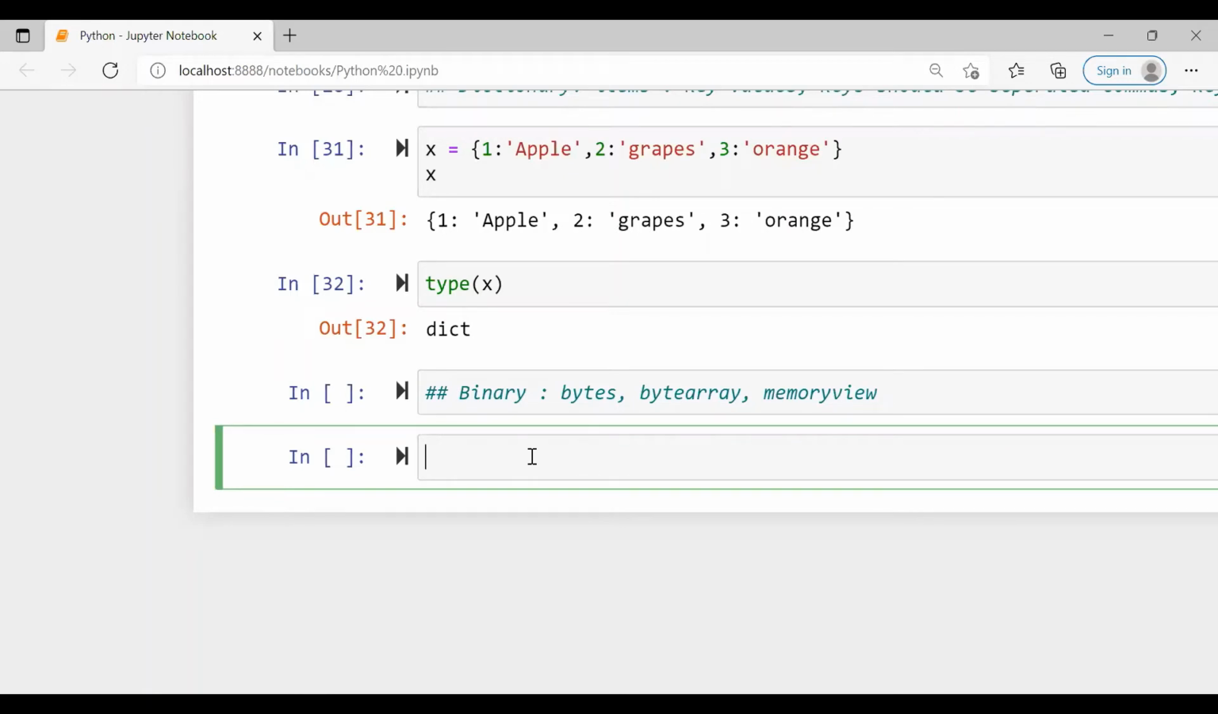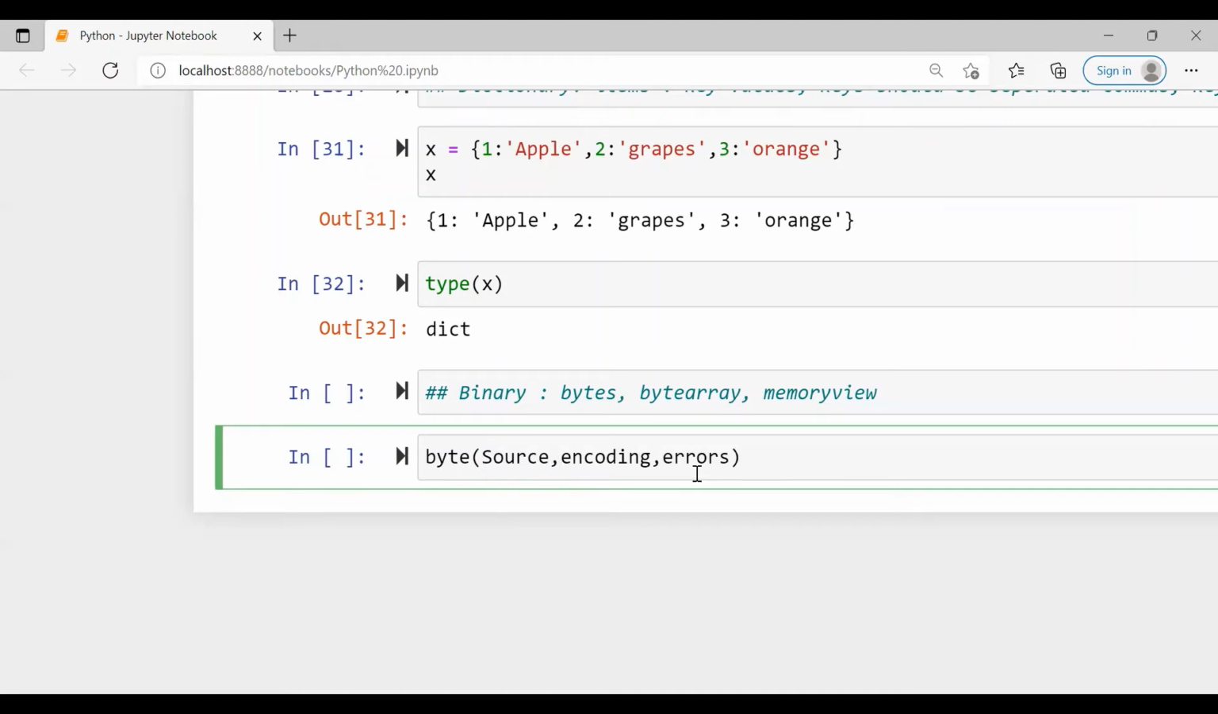Bytes returns a byte object, and the syntax for bytes should contain a source followed by encoding and then errors. Generally, the encoding and errors are optional. We can give directly bytes and source, and encoding and errors are optional. Encoding is necessary if the source is a string. So if you are using a string here, then obviously you have to mention the encoding method.